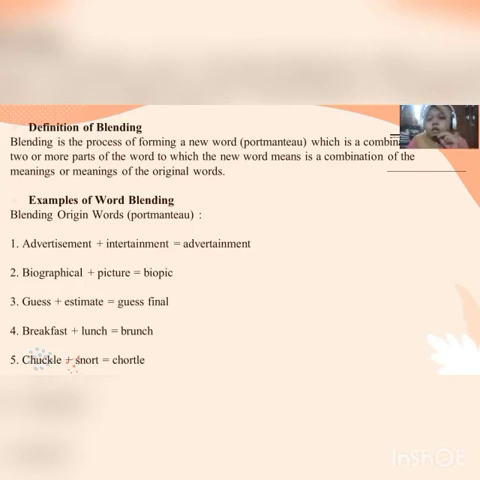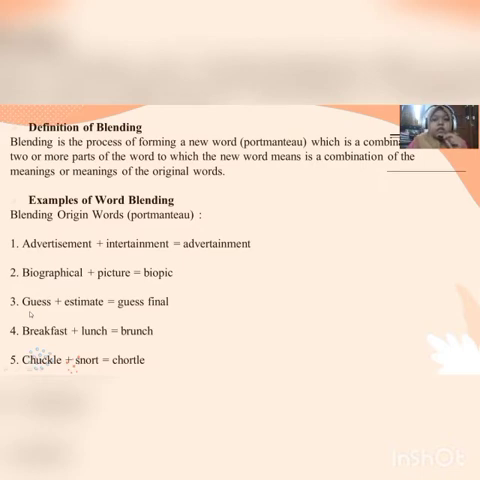Okay? After the definition of blending, there are examples of word blending, blending original words or portmanteau. The first example is advertisement plus entertainment. If we combine the two words, it can be advertainment. The second, biographical plus pictures. If you combine the two words, the word is biopic.